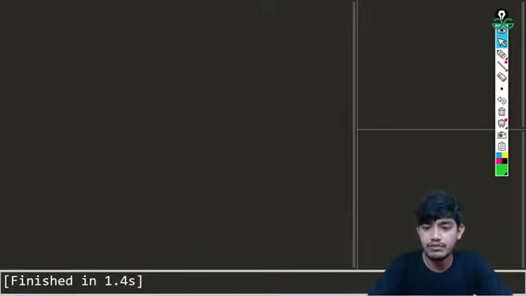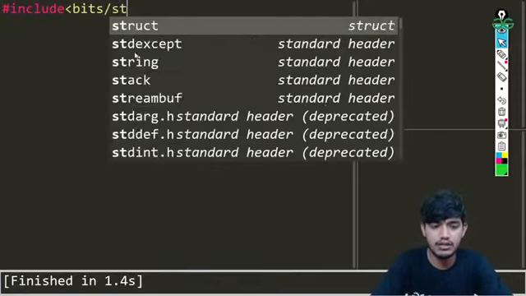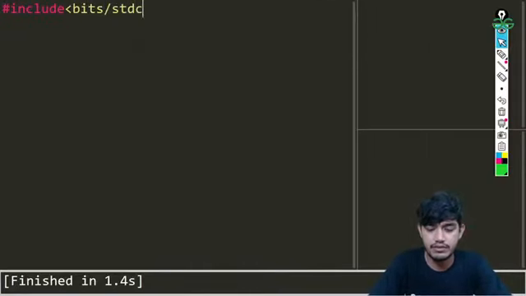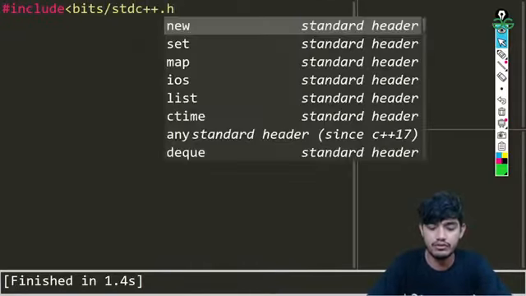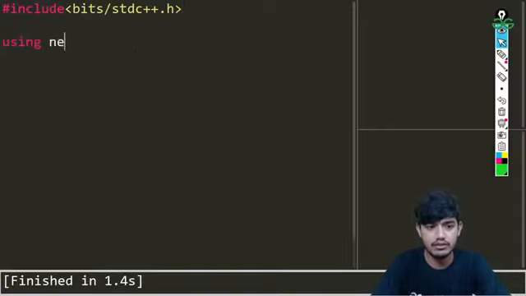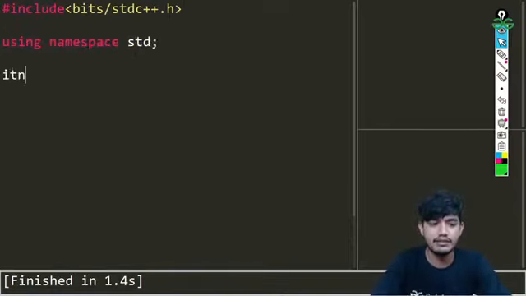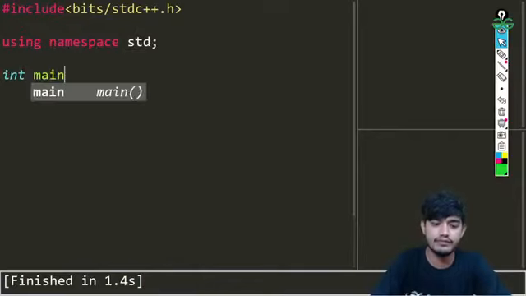So first of all, we will include bits/stdc++.h, and then we'll be using namespace std, and then I'll write int main.